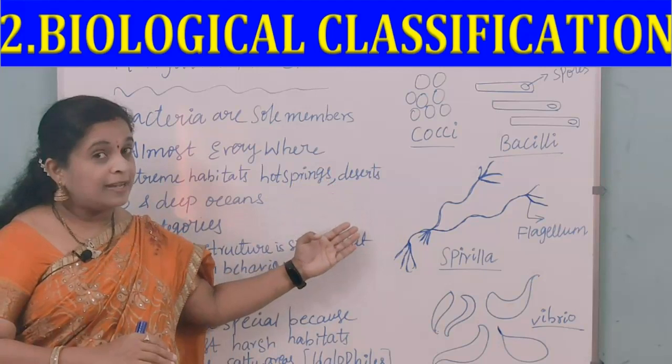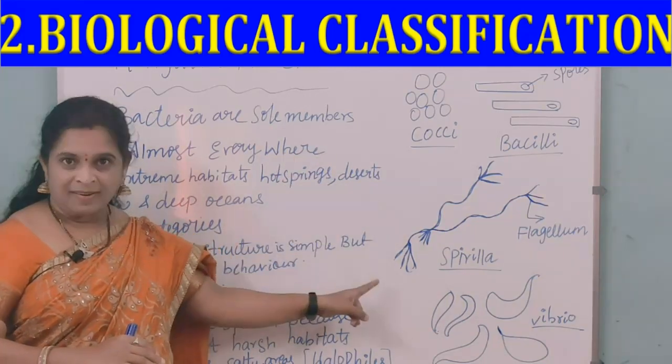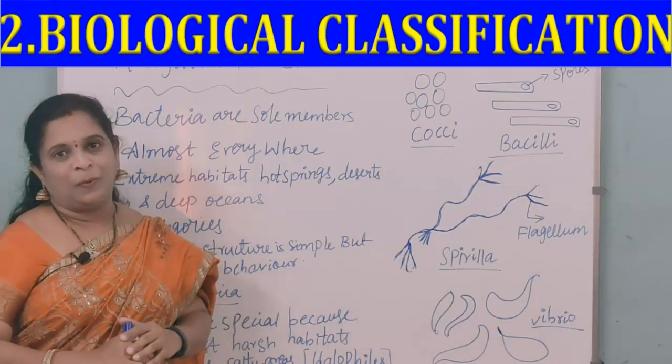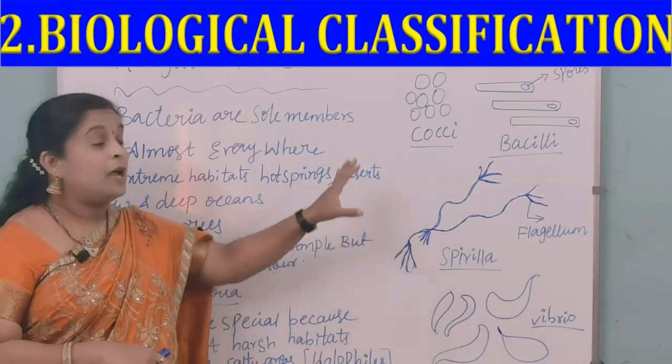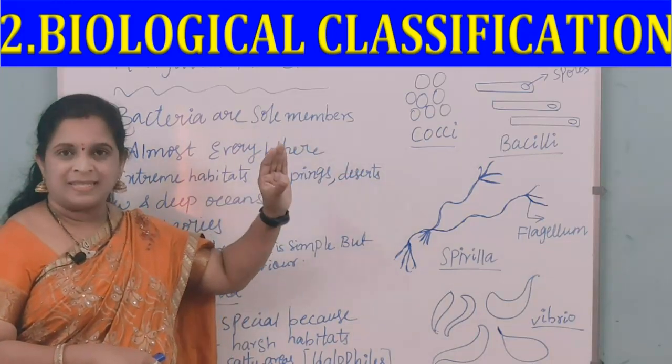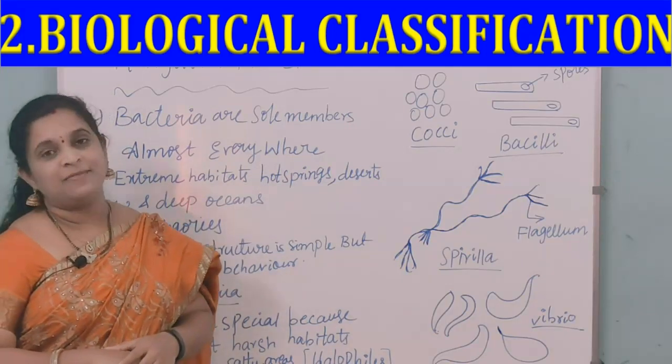And what are the 4 categories of bacteria? That is coccus, bacillus, spirilla, and also vibrio. According to the shape they have got those names: cocci, round; bacillus, rod; spirilla, spiral in shape; and comma shape, it's a vibrio one.